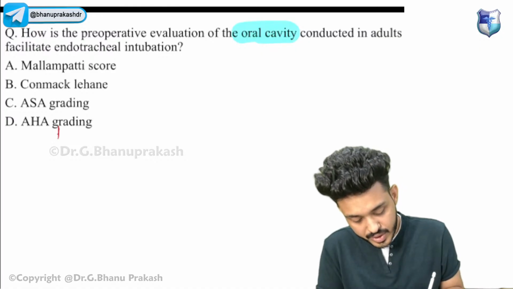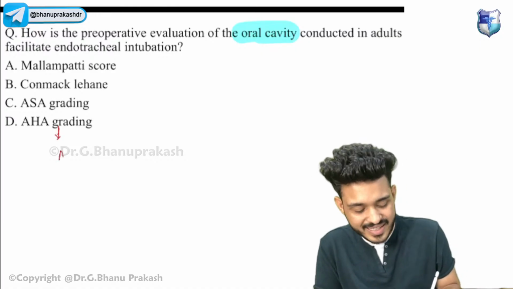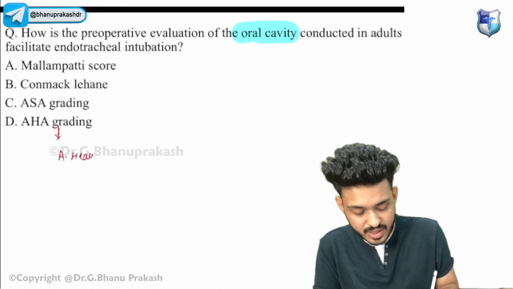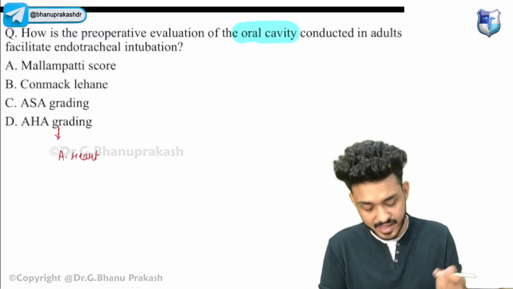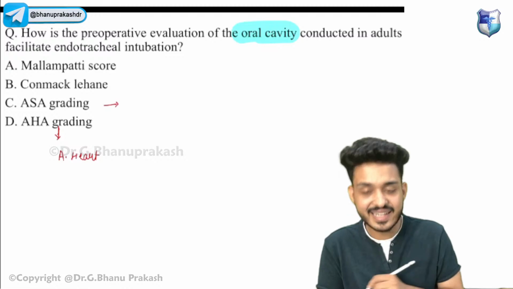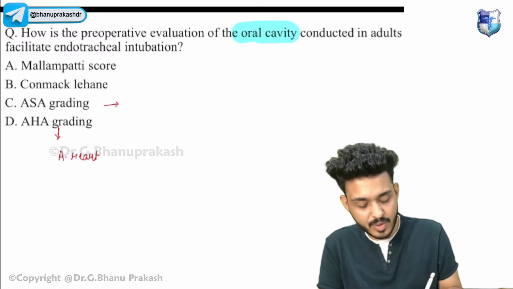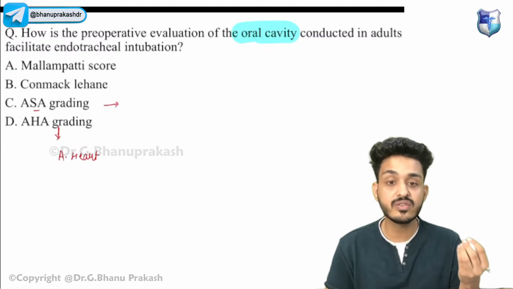Are you going to check AHA grading? No, it is for the heart. That is American Heart Association. You will be studying in medicine. Okay, ASA grading, we will be discussing it. That is American Society of Anesthesiologists.